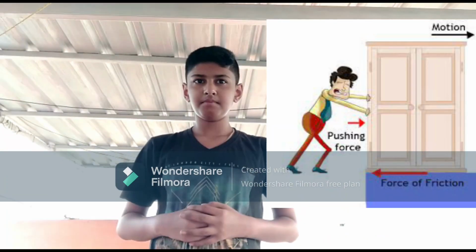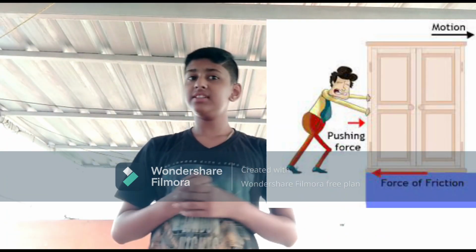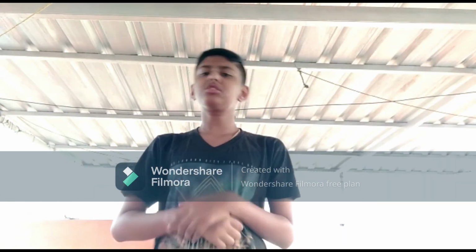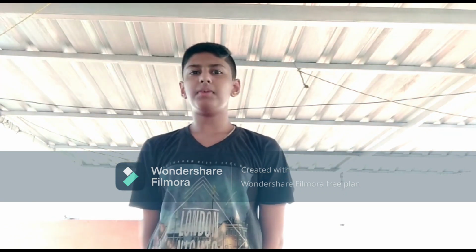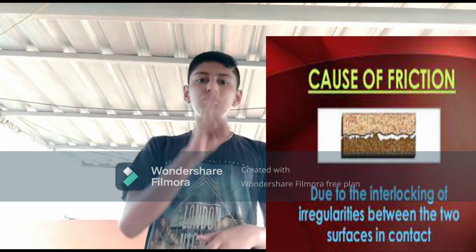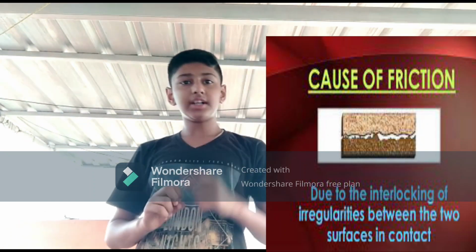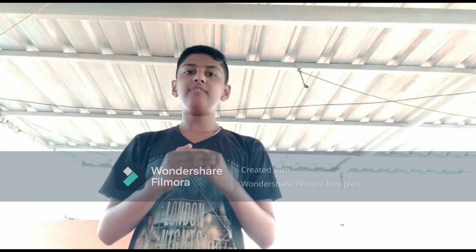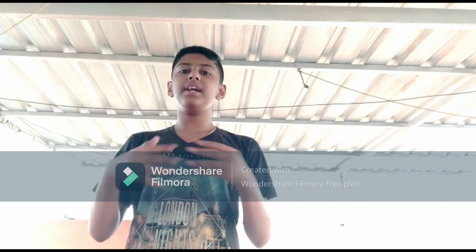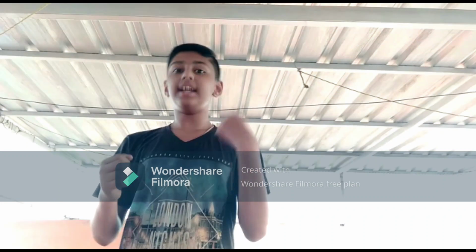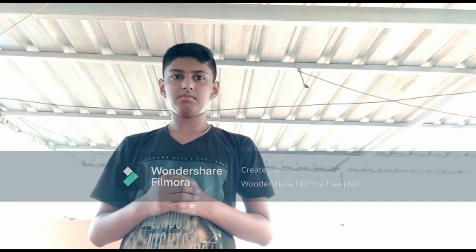What is friction? Friction is the force which resists the motion of a body while moving on a surface. Causes of friction. Friction is caused by the interlocking of irregularities in the surface of two objects which are in contact with each other. To move one object, we have to apply force to overcome the interlocking of the irregularities in their surface. What are two disadvantages and advantages of friction?